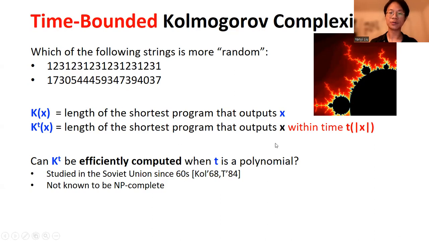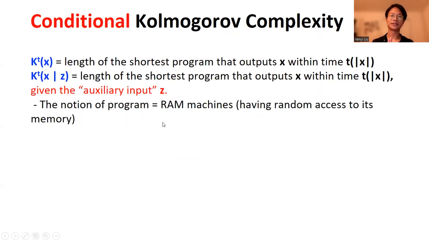In addition, we also consider the so-called conditional variant of Kolmogorov complexity. Imagine that we still want to find the shortest description of the string x, but we are given some auxiliary information for free. Imagine that we have an auxiliary string z, and it's free to get access to z.